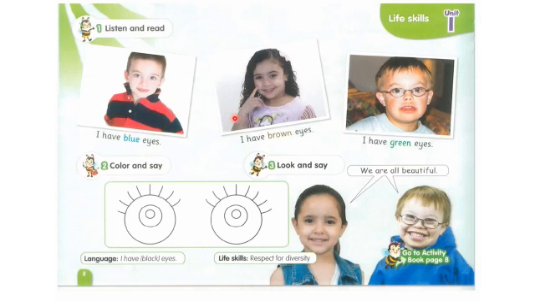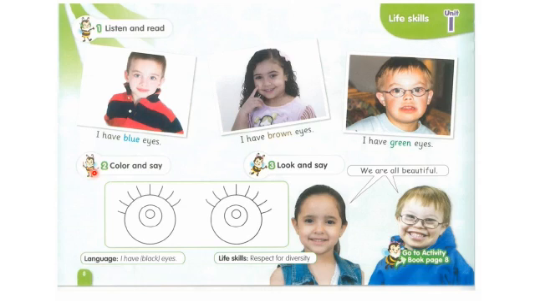She's saying, I have brown eyes. And this cute boy here, he's saying, I have green eyes. They all have different eye colors and they all look beautiful, right?